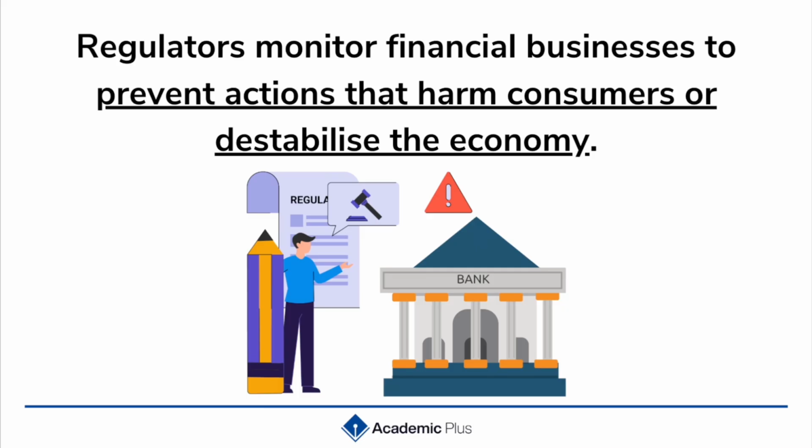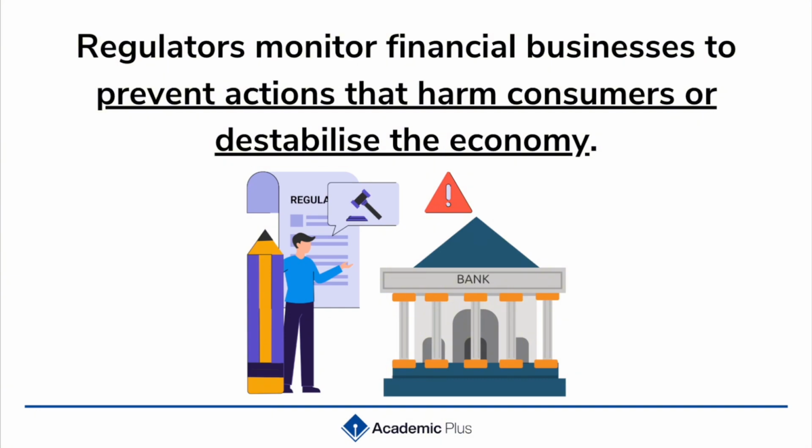Now, they would also want to monitor financial businesses to prevent actions that could harm the consumers or destabilise the economy. A great example of this is when the banks and financial firms missold a load of people PPI. They missold this to millions of customers because what they found out is that customers didn't actually need PPI. It was marketed as a way to cover loan repayments in case of illness or unemployment, but many times these policies were unnecessary or had unfair treatments.